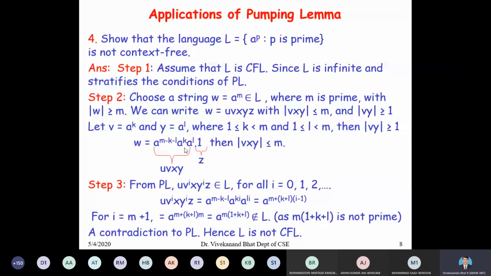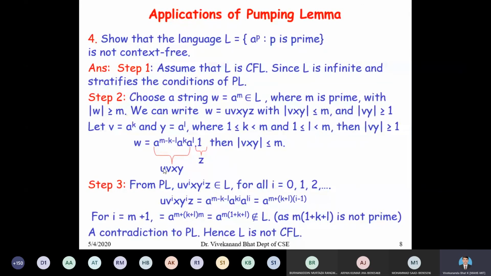Now the decomposition is very simple. w is equal to a to the power of m minus k minus l, a to the power of k, a to the power of l, and 1. So I am selecting uvxy as a to the power of m minus k minus l, a to the power of k, a to the power of l, so that length of vxy is less than or equal to m.